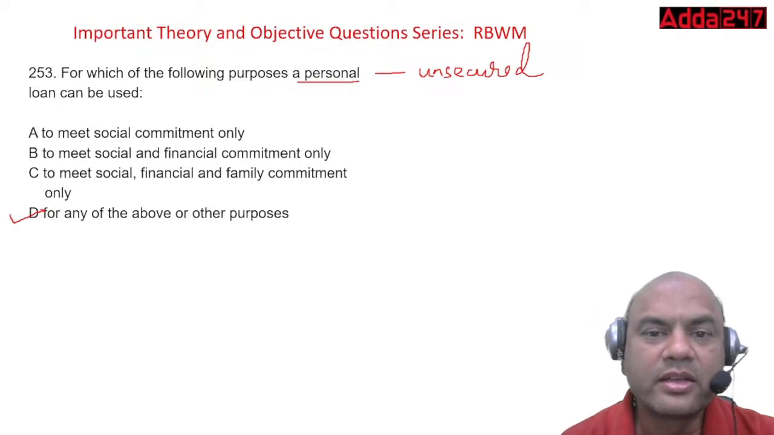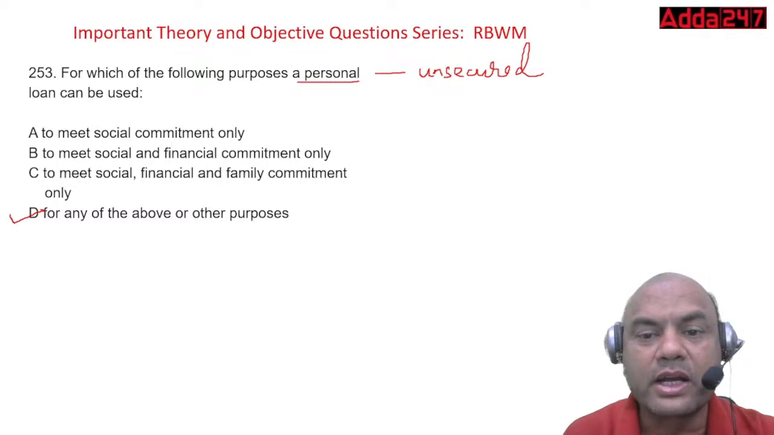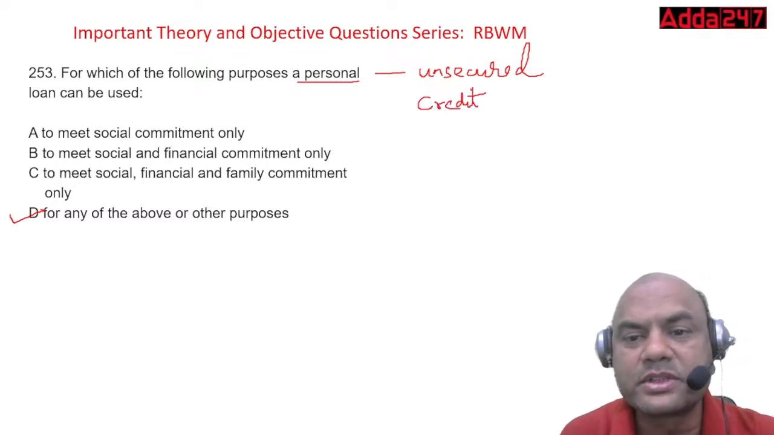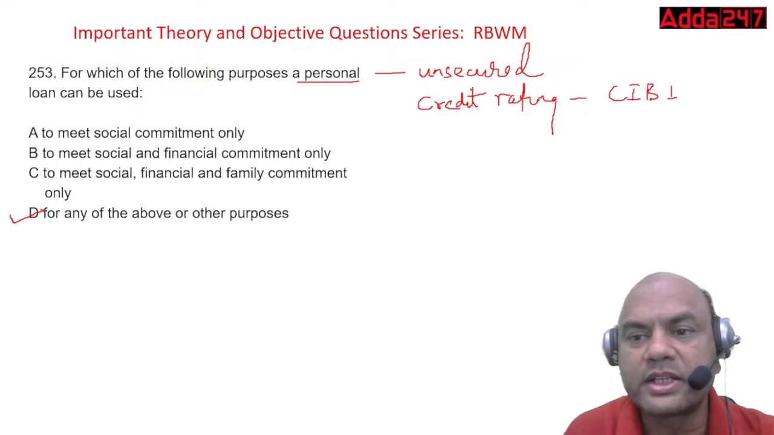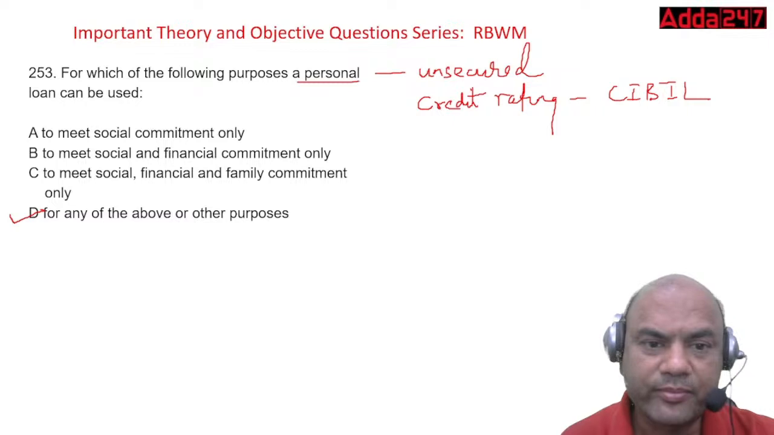Number one. Then how is a personal loan given? Personal loan is always given on the basis of your credit rating. Generally we use CIBIL. Many of the banks use CIBIL. So this PL can be given in this way.